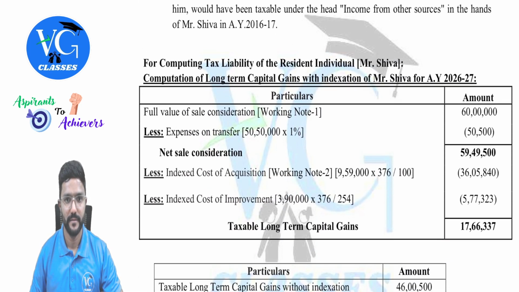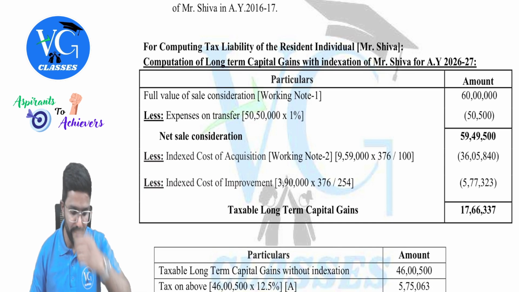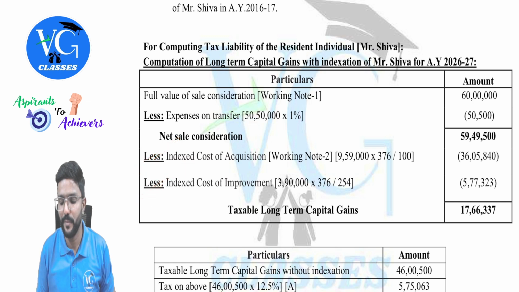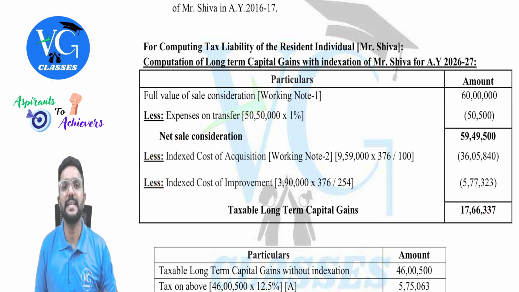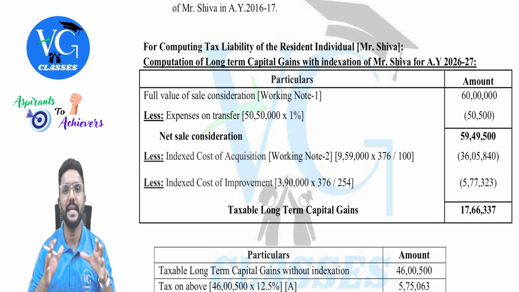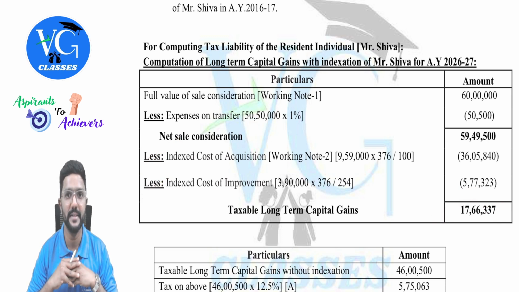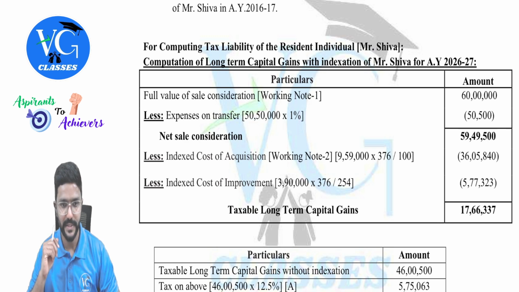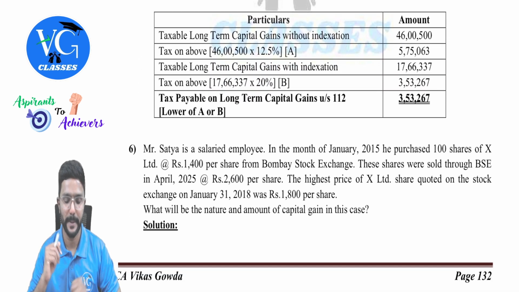Yes, sir. So once we claim index cost of acquisition and index cost of improvement, we will get long-term capital gain with indexation, which is 17,66,337, guys. Okay, sir. Now let us calculate the tax figure.